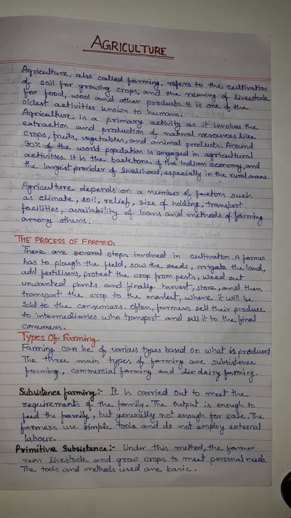The farmers use simple tools and do not employ external labor. Primitive subsistence farming. Under this method, the farmer rears livestock and grows crops to meet personal needs. The tools and methods used are basic.